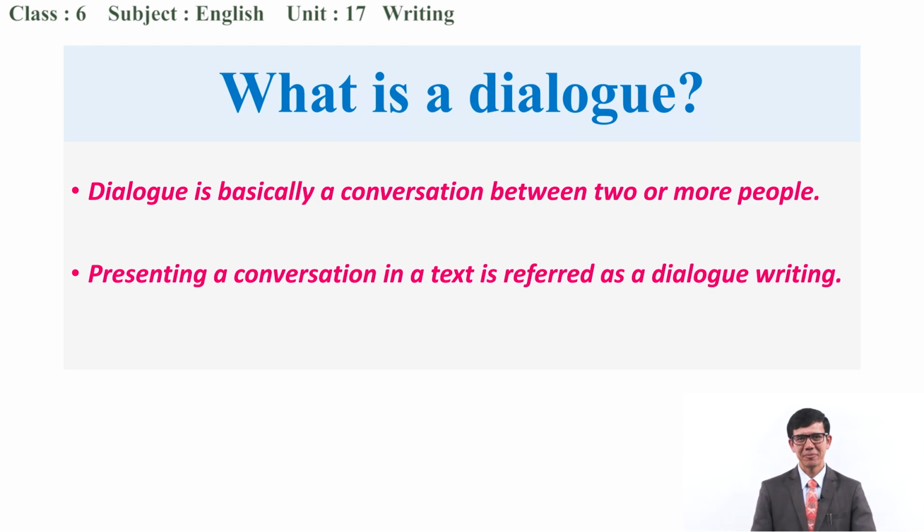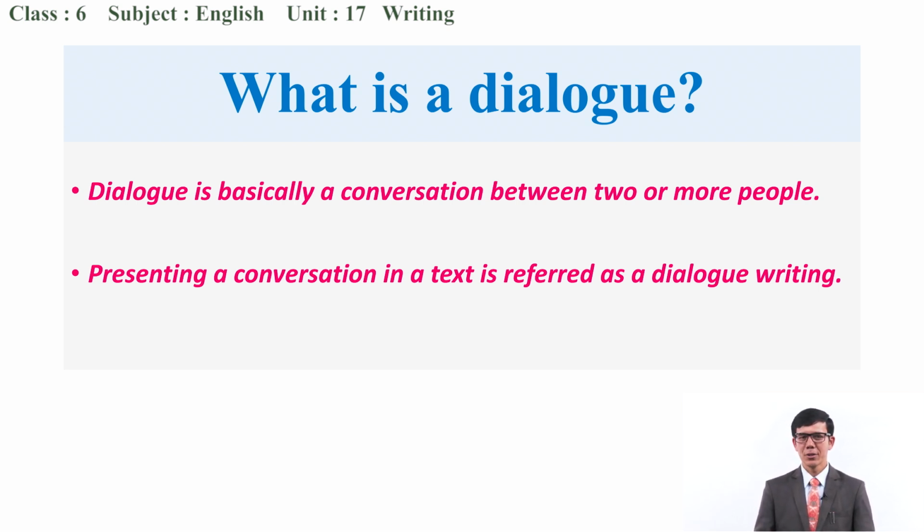So, writing a dialogue. Can you please tell me what a dialogue is? What is a dialogue? Good. Basically, it is a conversation between two or sometimes more than two, right?